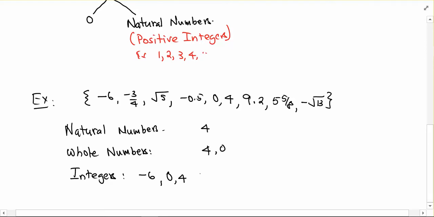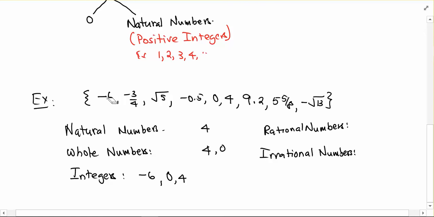Next, let's talk about rational numbers. Now rational numbers are a little trickier. It's easy, in a sense, to think of the irrationals, the ones that it's not. Irrationals are things that have a decimal that goes on forever but does not repeat. So I can look at this and answer the irrational question first. Everything that's not an irrational will then be a rational, right?